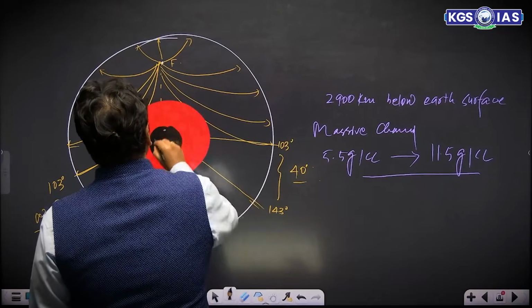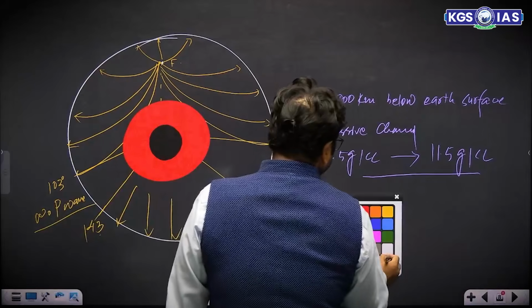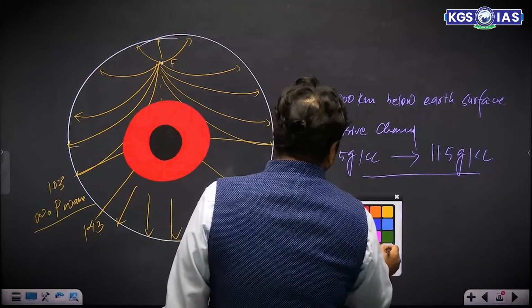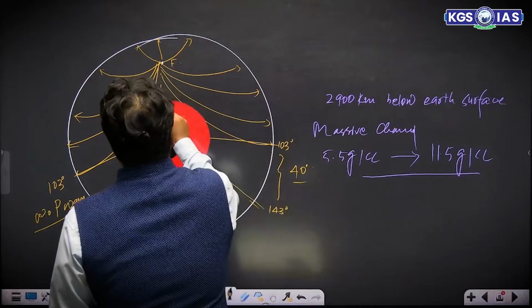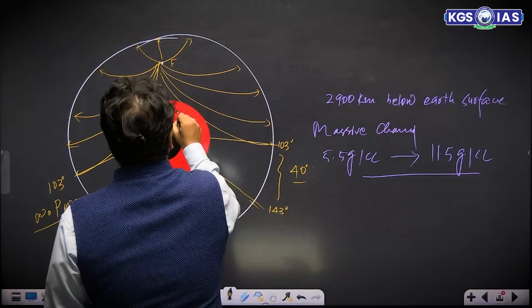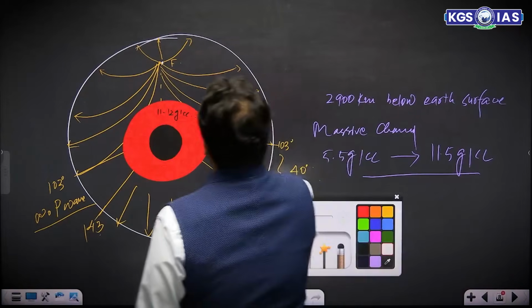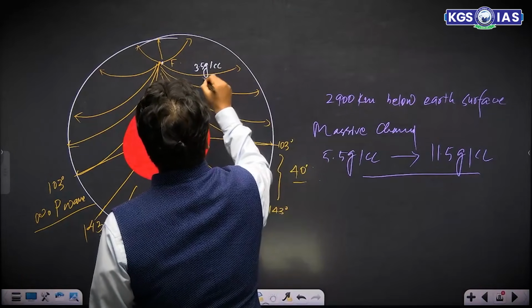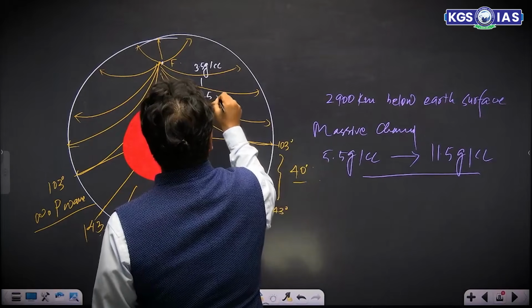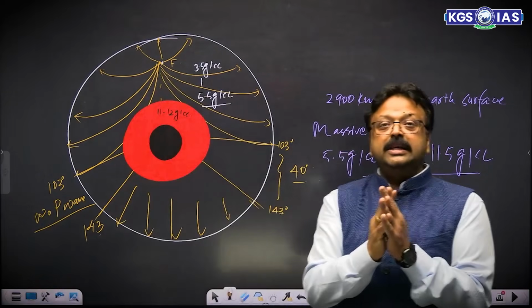If you see the outer core, you will find that the density of outer core is 11 to 12 gram per cc, while the mantle has density which is 3.5 gram per cc to 5.5 gram per cc. So there was an enormous change in density.